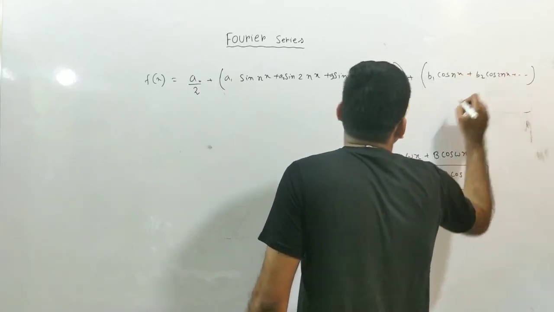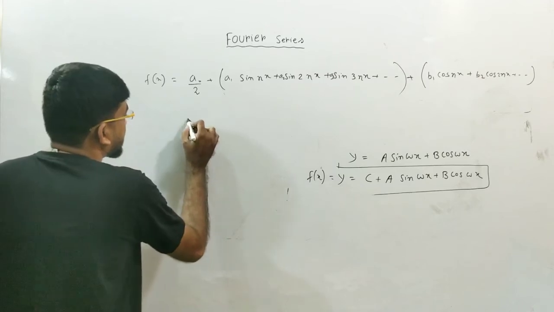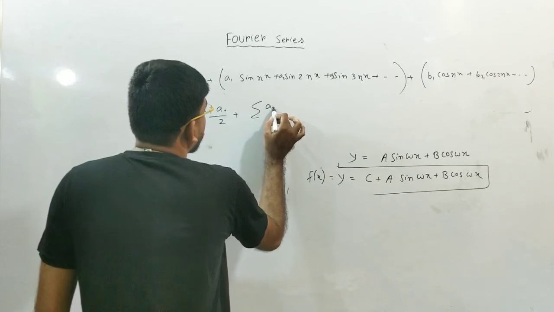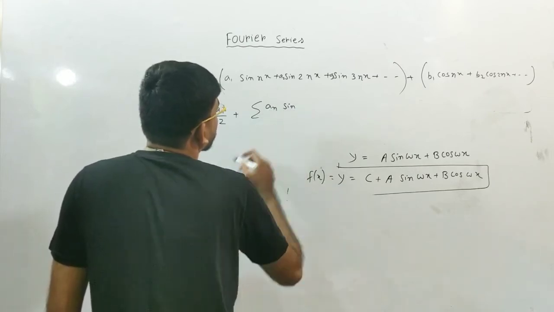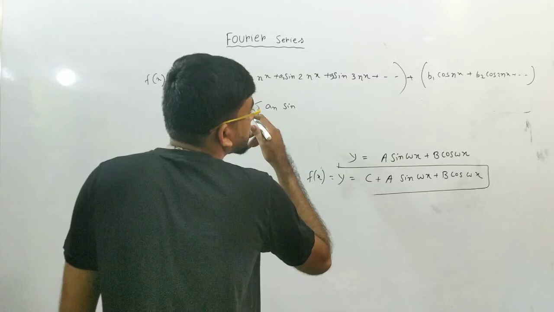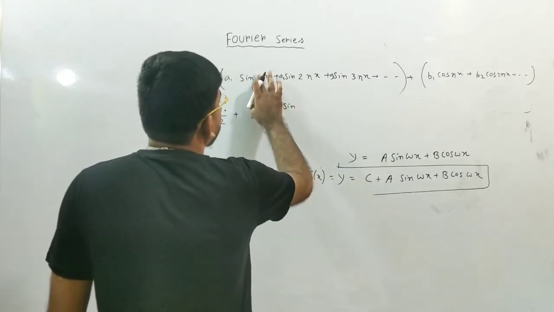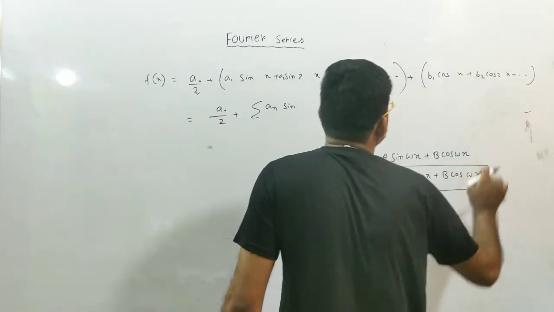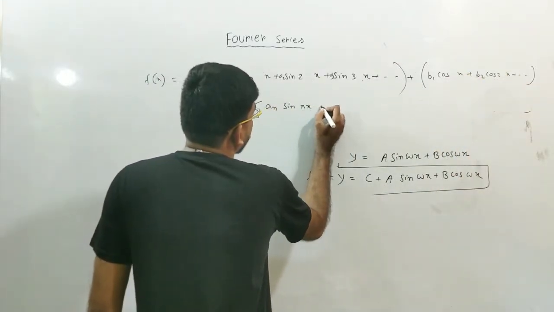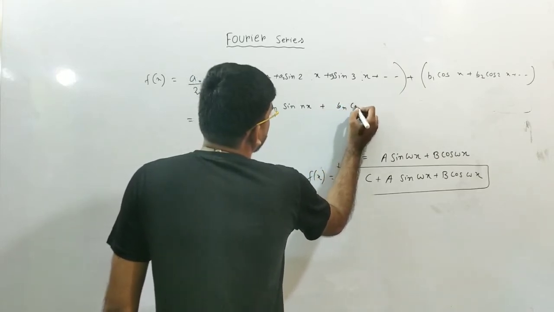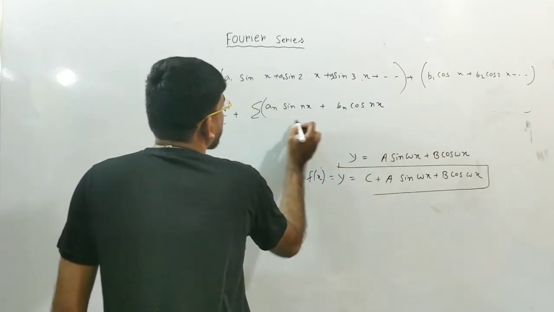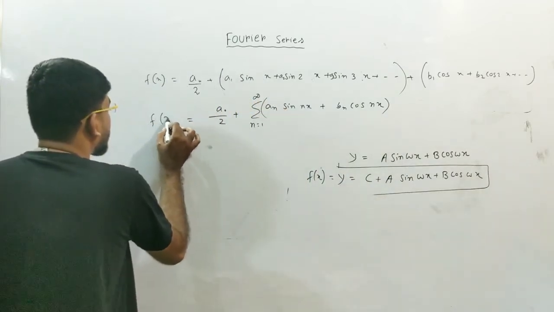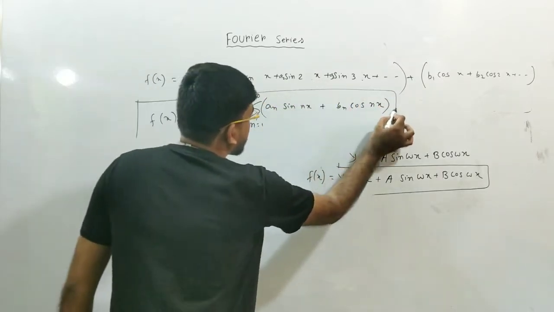Okay, so this is the Fourier series, and this can be written sometimes like this, a0 by 2 plus summation of an sin nx, so you don't use n, okay, sin x, sin 2x, this kind of situation may arise. So you can write an sin nx plus bn cos nx, n is equal to 1 to infinity. Okay, so this is the Fourier series actually, that f of x is equal to this.